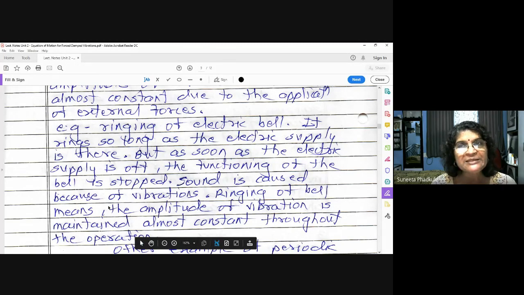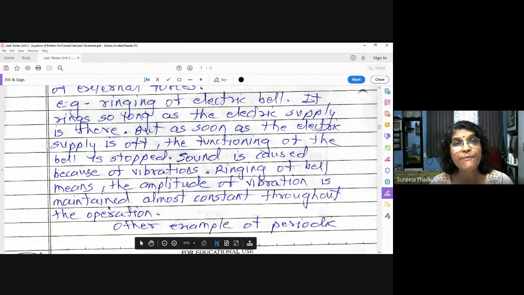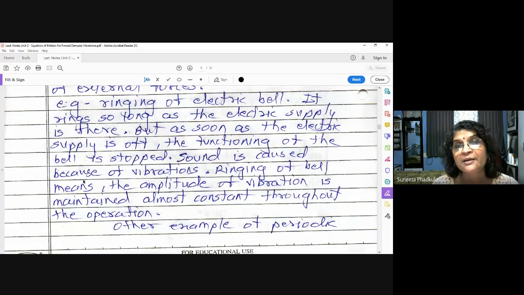Now what happens here? Ringing of the bell means whatever part is inside is going to vibrate. Those vibrations create the sound. So this is the best example of a harmonic type forcing function. Why harmonic? Because it is steady, constant, in a harmonic fashion.